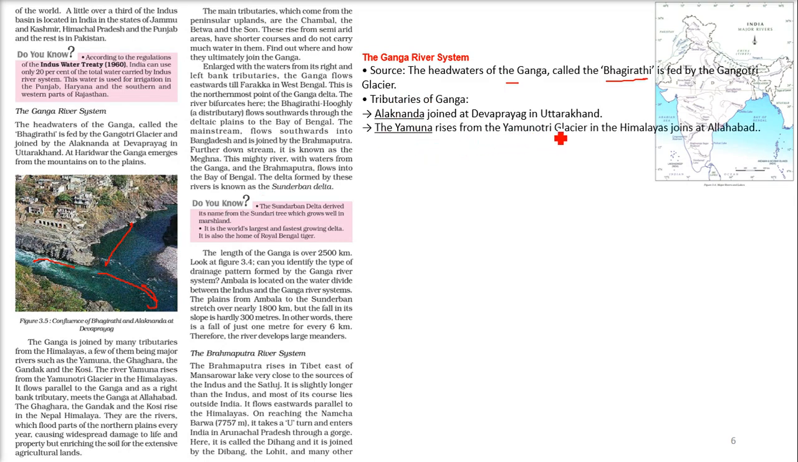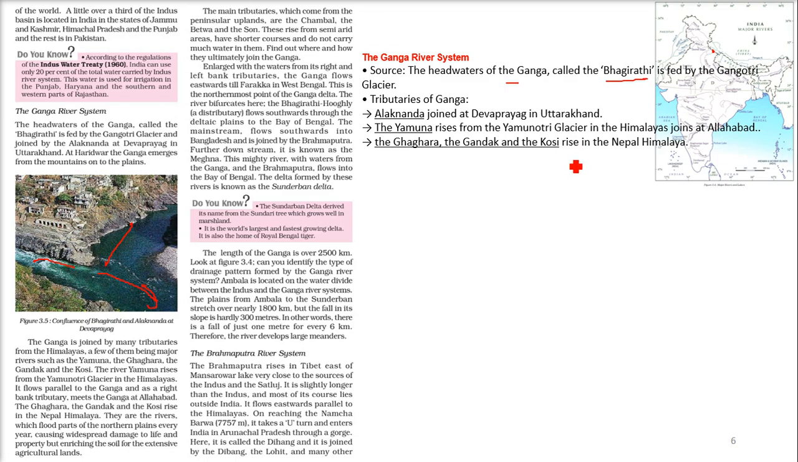Then Yamuna rises from the Yamunotri glacier. This Ganga is coming, and here we have Yamuna. So I'll show you on the map just now. This is how it goes, and they join at Allahabad, that is Prayagraj. So finally Ganga and Yamuna combine at Allahabad.